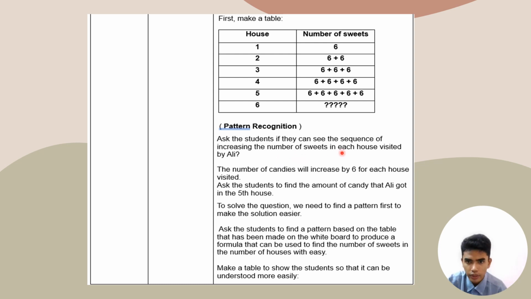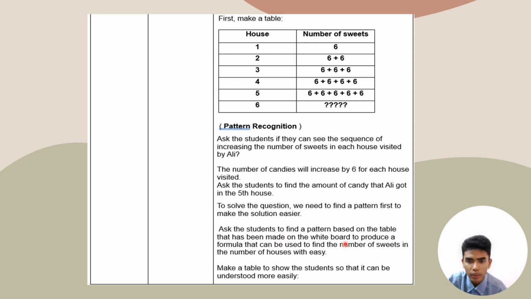Ask the students if they can see the sequences increasing the number of sweets in each house visited by Ali. The number of candies will increase by 6 for each house visited. Ask the students to find the amount of candy that Ali got in the 5th house. To solve the question, we need to find a pattern first to make the solution easier.